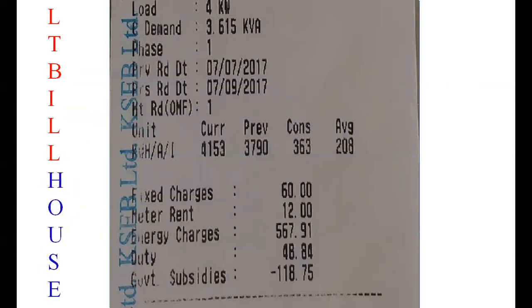This is an example of an LT bill in your house. It will mention the previous reading, or previous unit of energy consumption, as 3790 and the current reading as 4153.